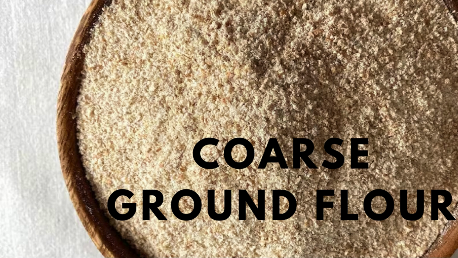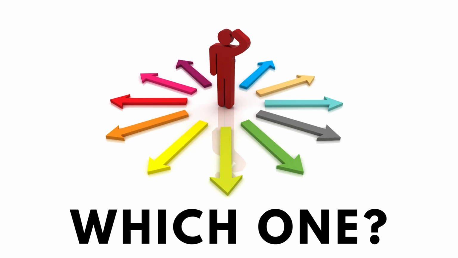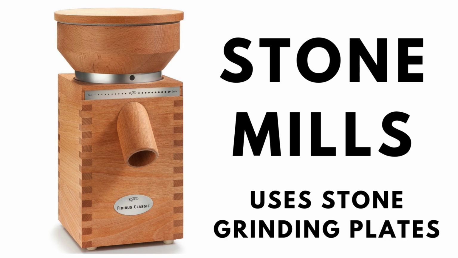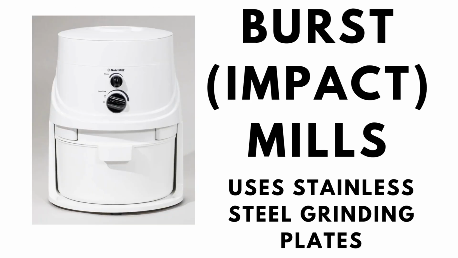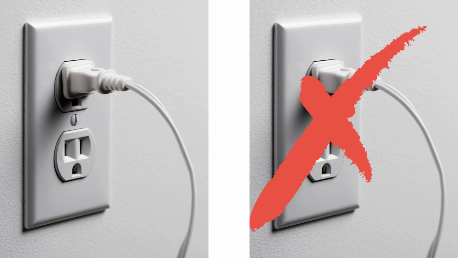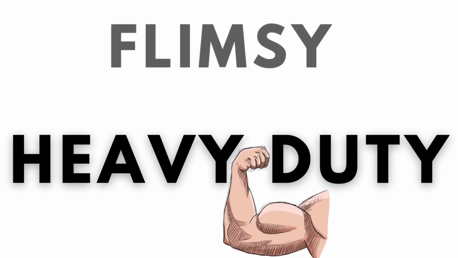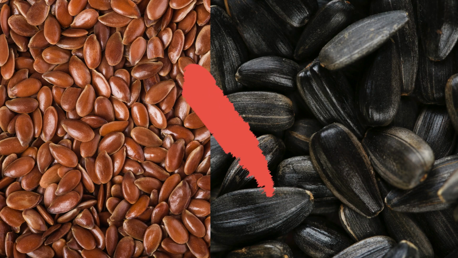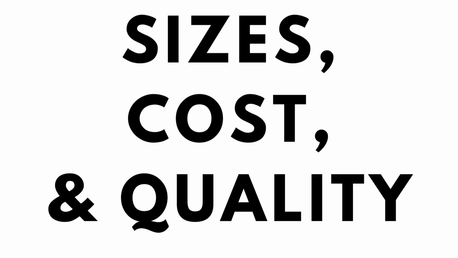There are many, many different types of grain mills on the market. The most common types are stone mills, burst mills, and hand crank mills. Some are electric and some are not. Some are flimsy and small, and some are solid and heavy duty. Some can grind oily seeds and some cannot. Grain mills range in size, cost, and quality.